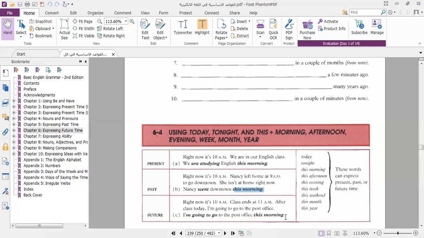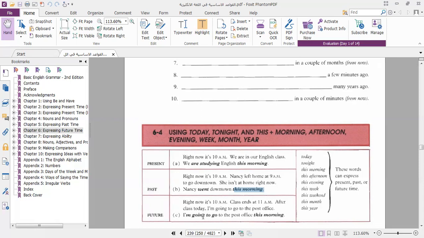To conclude all we said, this morning we can use in the present, past, or future, according to the situation. If we refer to something which is happening now, we can use it. If we refer to something in the past, we can use it.